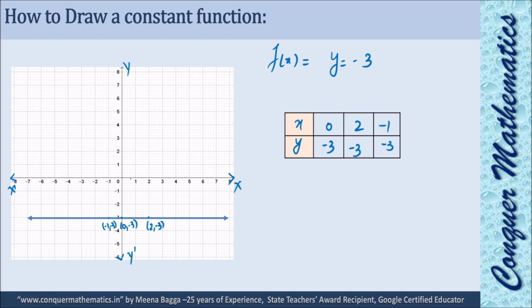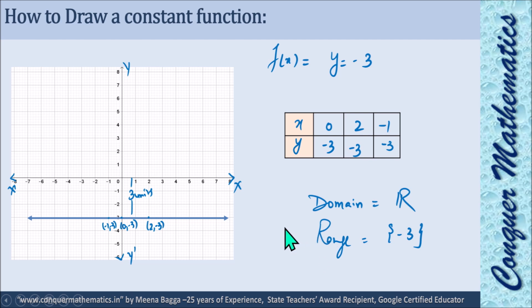And its distance from x-axis will be again 3 units, but below x-axis. That means on the negative side. Distance is never negative. You should remember. I'm telling these terms because these are required somewhere. And domain, you can see there is no restriction on x. That means any real number. And range, you can see the single set minus 3. Every time we will get minus 3 as the output. So only minus 3 is there in the range.